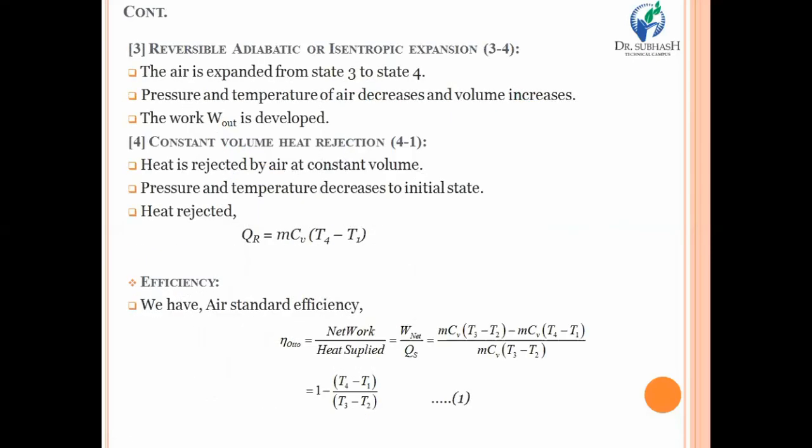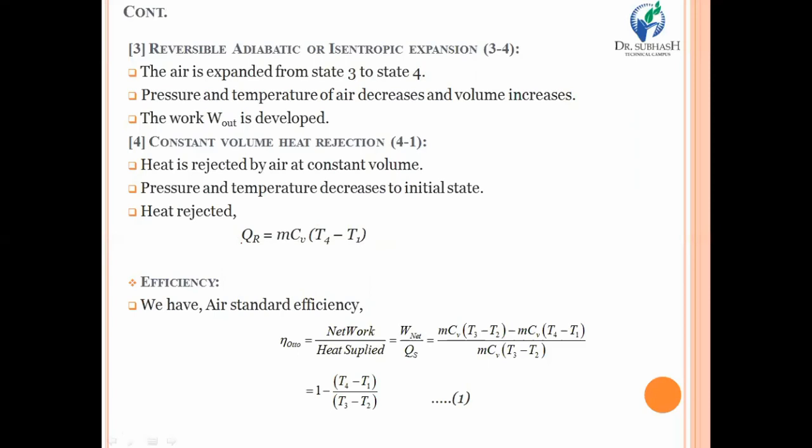Now, after that, it's time to discuss efficiency. But before that, during process number 4 to 1, we know that whatever heat is rejected can be calculated by using the relation QR, where R stands for rejection. So heat rejection is equal to m Cv times higher temperature minus lower temperature. In process number 4 to 1, T4 is the higher temperature, T1 is the lower temperature. So by putting in the relevant values, you can calculate the heat rejected.